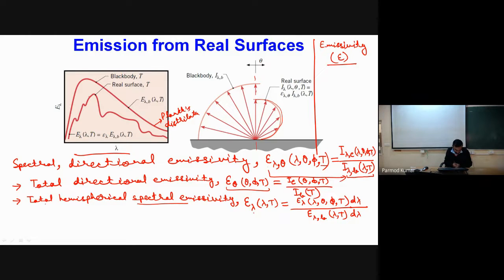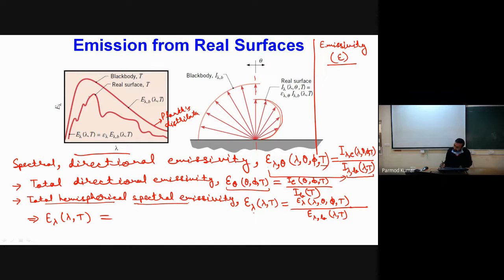Because I am considering the hemispherical and I am considering it as a function of wavelength, I cannot integrate it over the wavelength. Rather, I have to include the total over theta. So total over theta will be considering E lambda as a function of lambda and T.